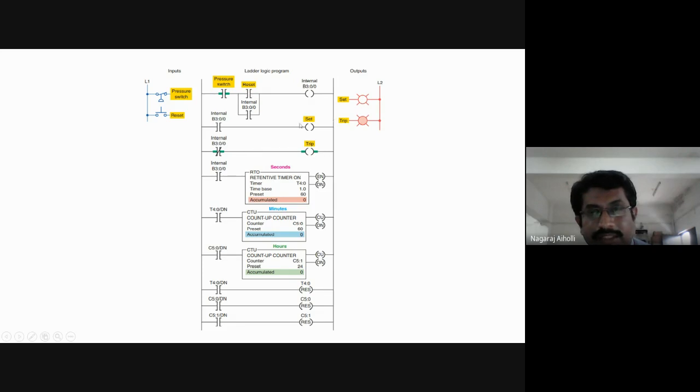Then when this is energized, the lamp will glow. The set coil, when it is energized, the lamp is glowing. Internal B3:0/0, this is energized. This is examine if open. Okay, this is examine if open.